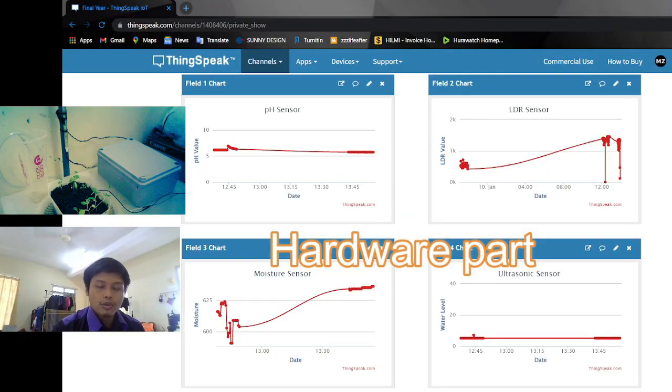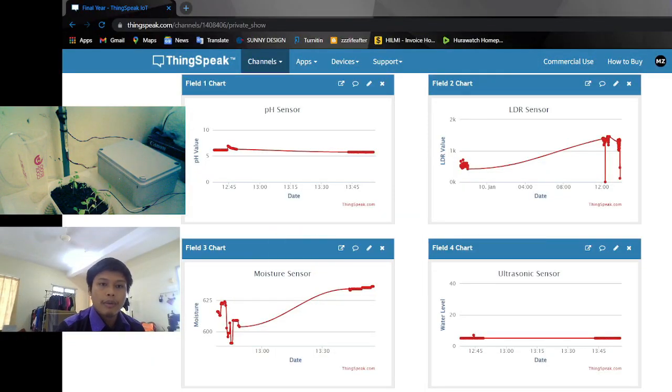And now we would like to demonstrate the hardware part. For this system, there are four sensors whose data we can show, and then we can record the data. So in this interface, we can see the pH sensor, LDR sensor, moisture sensor, and ultrasonic sensor.